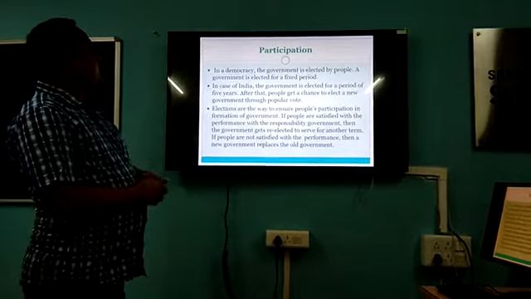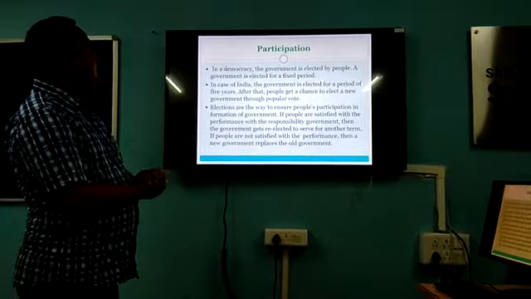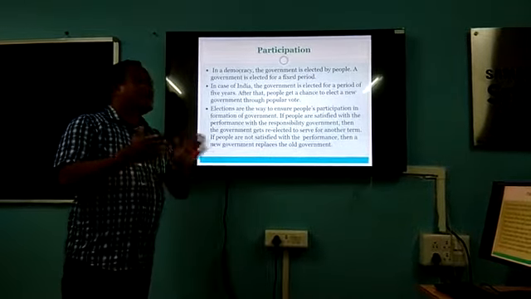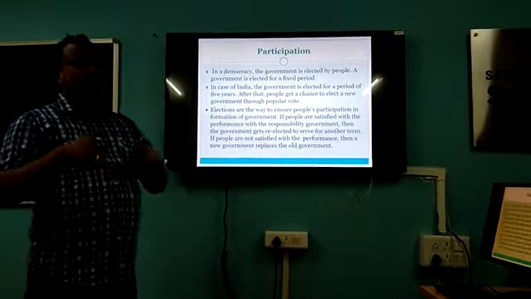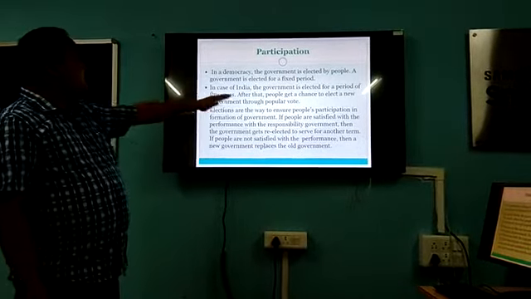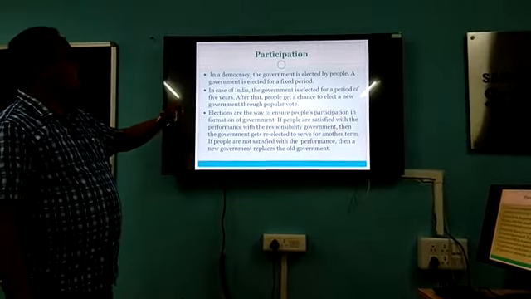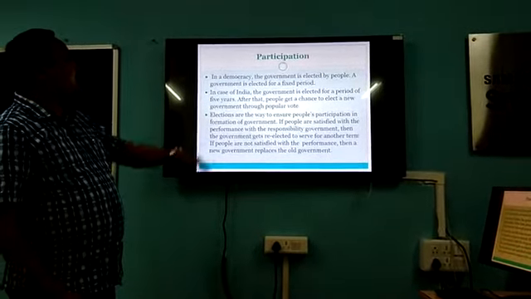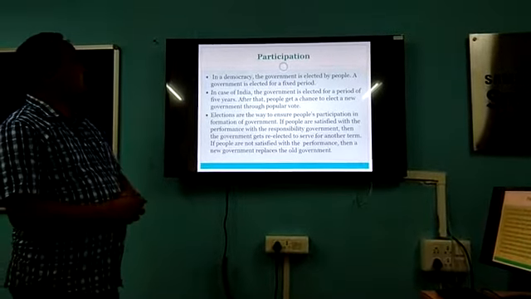In a democracy, the government is elected by the people. The government is elected for a fixed period. In the case of India, the government is elected for a period of 5 years. In our country, the government is elected for how many years? For 5 years. After that, people get a chance to elect a new government through popular vote.